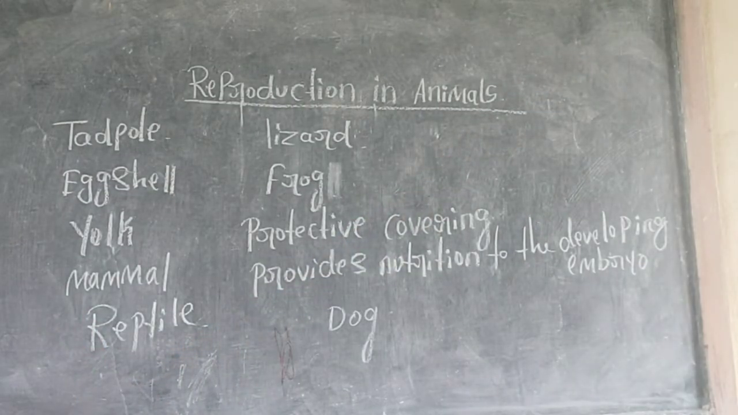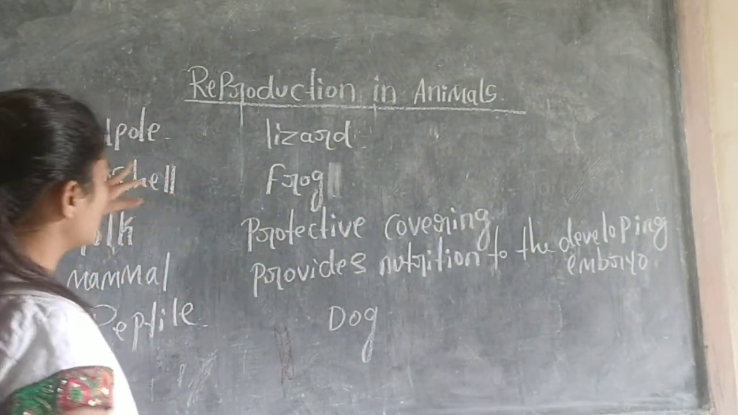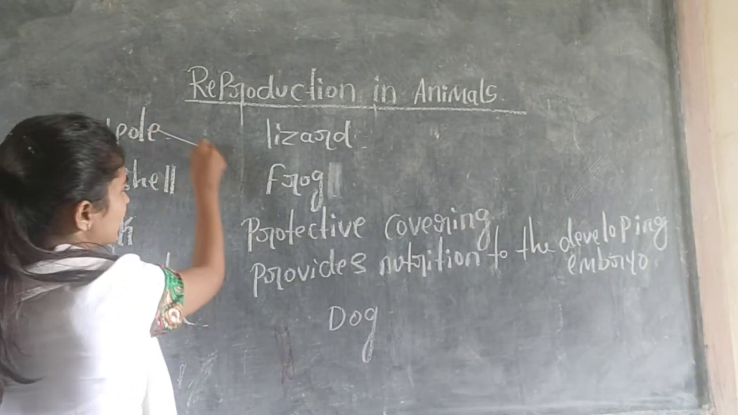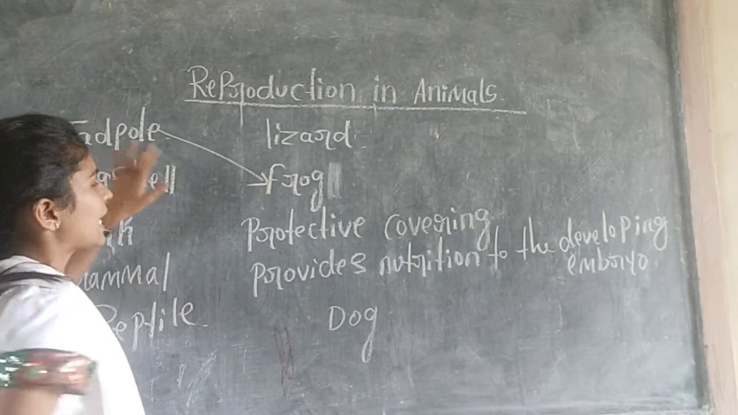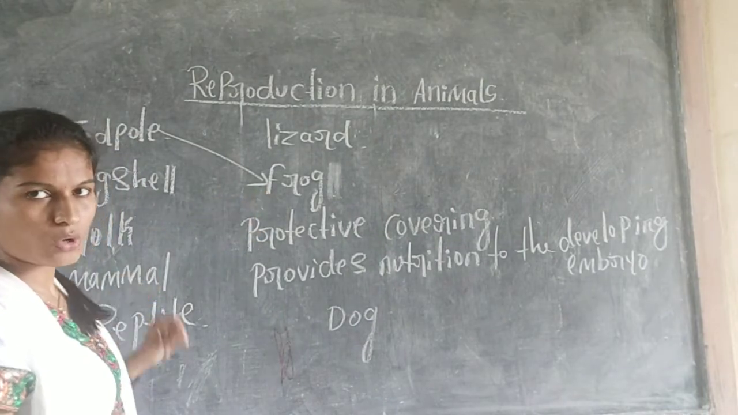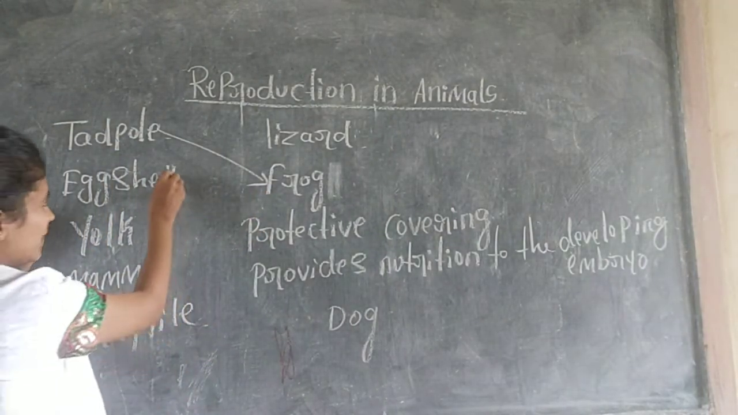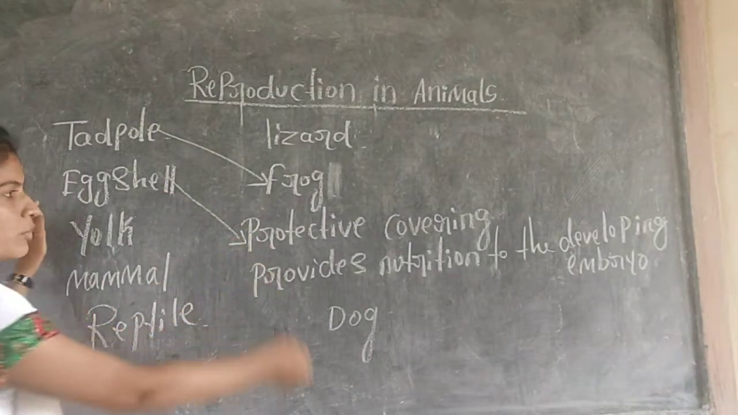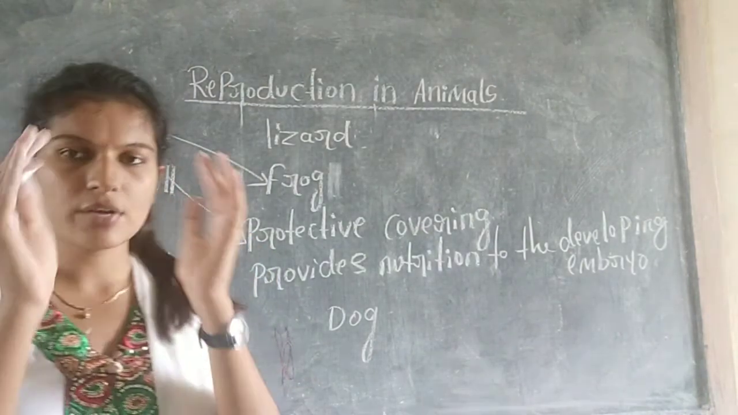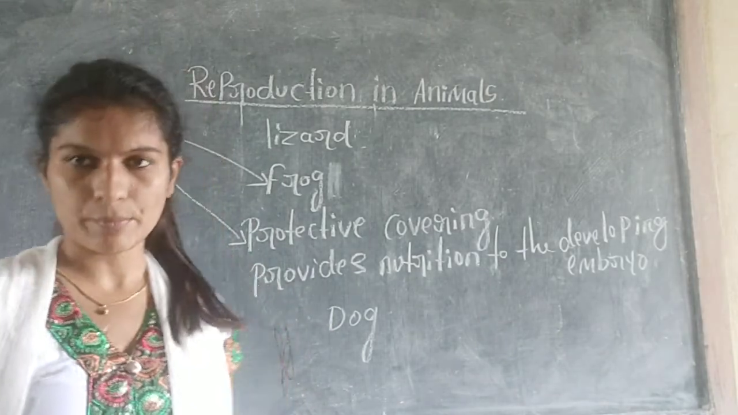So the first one is tadpole. What is the tadpole we call? It is the baby of a frog. Tadpole is the baby of a frog. Next one is eggshell. It is a protective covering for the albumin and embryo.